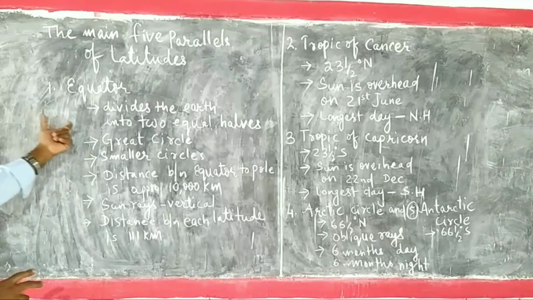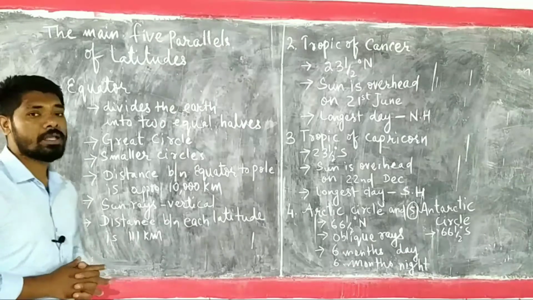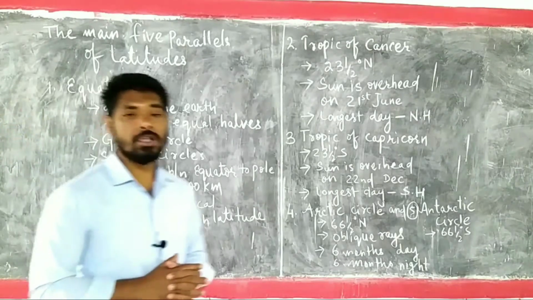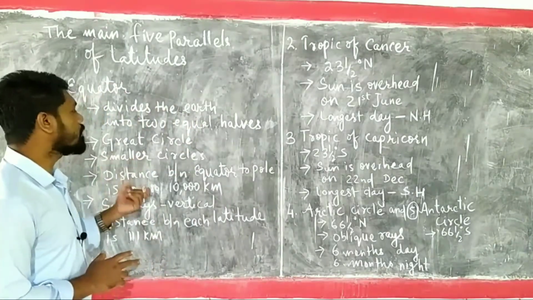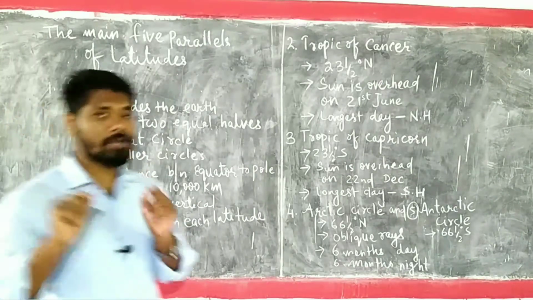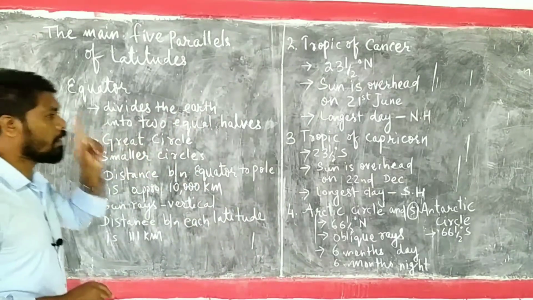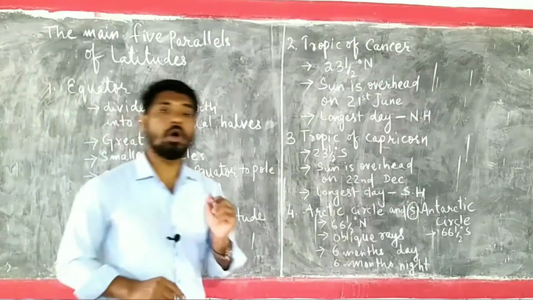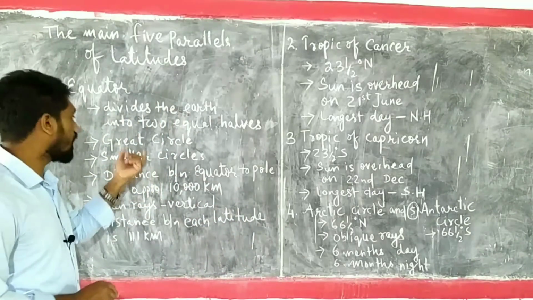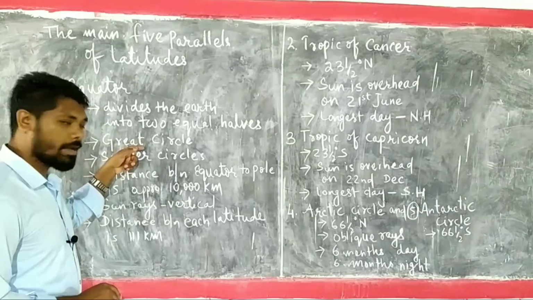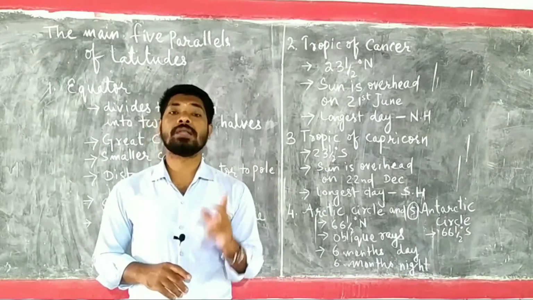First one is equator. Equator, you would see, divides the earth in 2 equal halves. It is 0 degree latitude. Due to that reason, it is also called the great circle. Only equator is known as the great circle. All other circles are smaller circles. Why are they smaller circles and equator considered the great circle? Because only equator divides the earth in 2 equal halves.